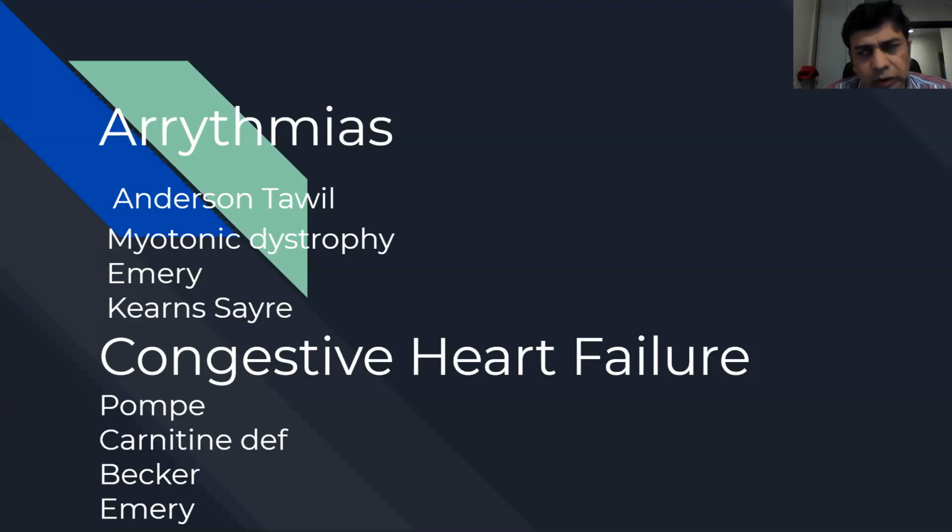Amyloidosis causes both. Kearns-Sayre causes classical arrhythmias. For congestive heart failure, we discussed Pompe's, very typical carnitine deficiency, a rare kind of myopathy, amyloidosis, and Becker. So remember, these two are different. Myotonic dystrophy causes cardiac conduction problems and not congestive heart failure.